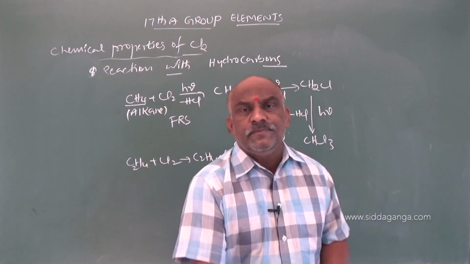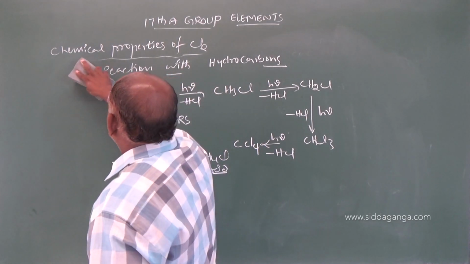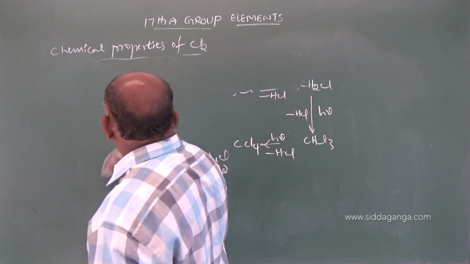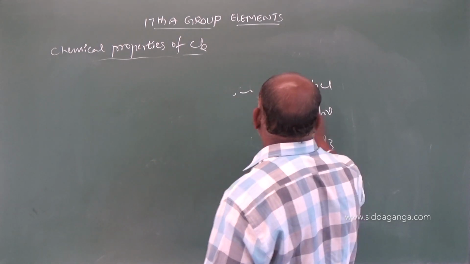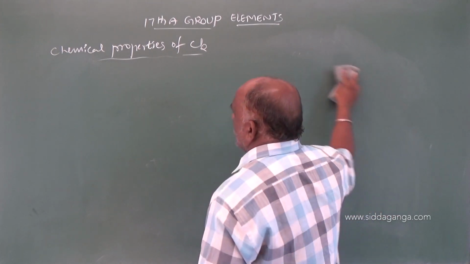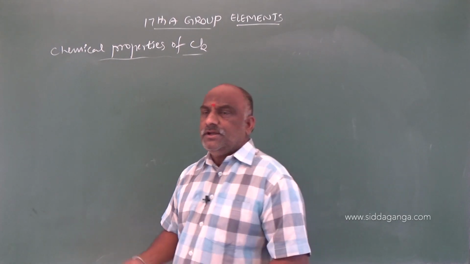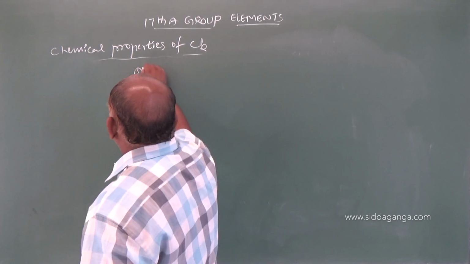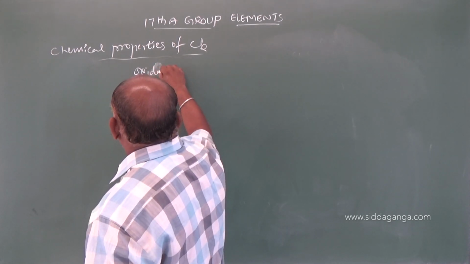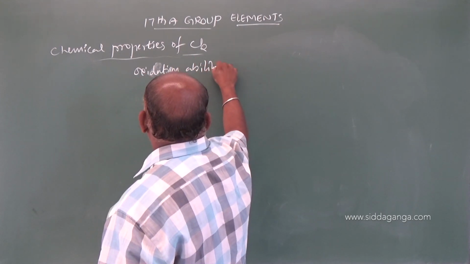And the last one is oxidation ability. So this is the last important one. Oxidation ability of chlorine. Already I said that chlorine is a good oxidizing agent. Moist chlorine is a good oxidizing agent. So here, oxidation ability.